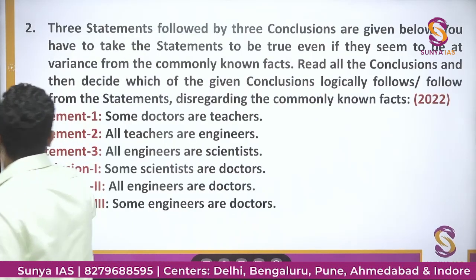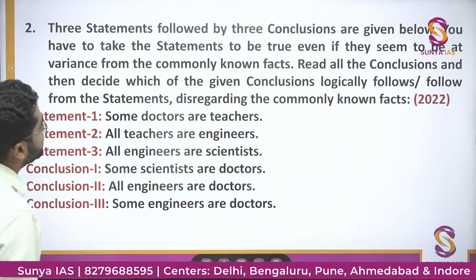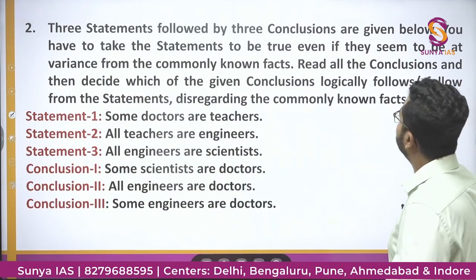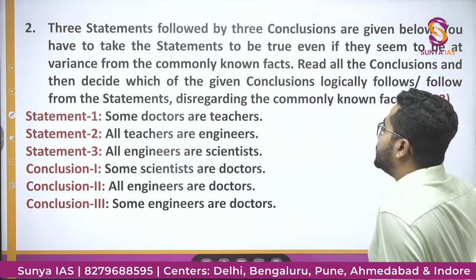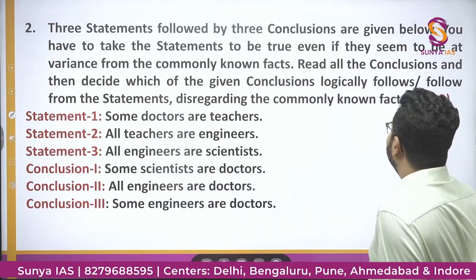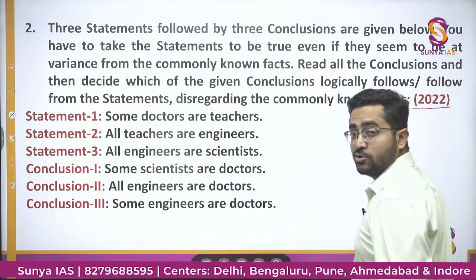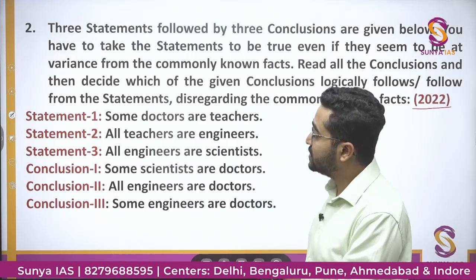So let's see, we will read the second question. 3 statements followed by 3 conclusions are given below. You have to take the statements to be true even if they seem to be at variance from the commonly known facts. Read the conclusions and then decide which of the following logically follows, disregarding the commonly known facts. And this was asked in the year 2022. So you can see from the importance of this topic, you are seeing the second question from this topic.